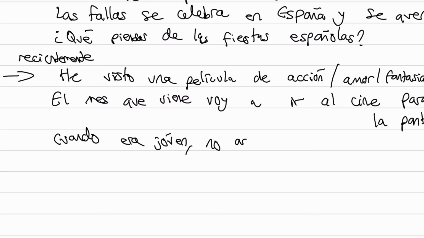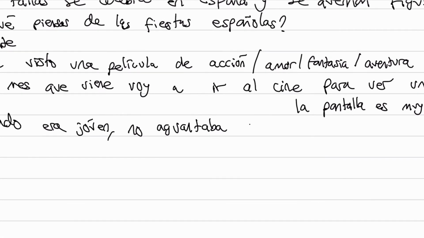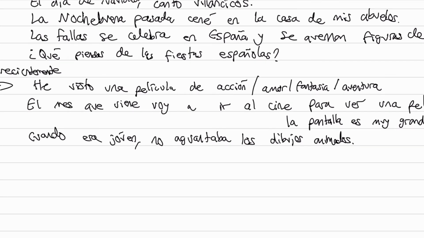No aguanto is how we say I can't stand. If you can't stand something, no aguanto. However, because it's the imperfect tense, I'm going to change that to no aguantaba. No aguantaba. And then some sort of type of film or TV. No aguantaba. Let's say cartoons, because that's like a childish theme. So los dibujos animados. Okay, so using the imperfect tense here just to be a bit interesting and a bit more complex in terms of writing it. So when I was young, I could not stand cartoons.